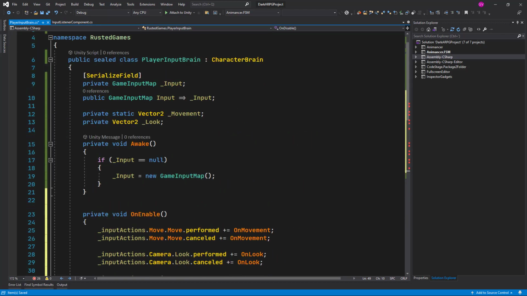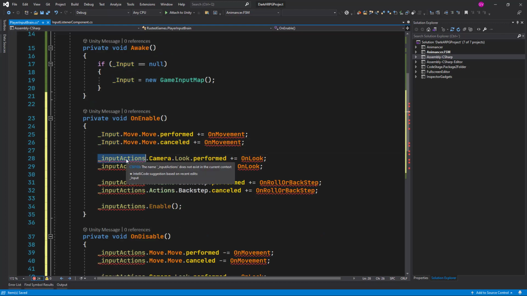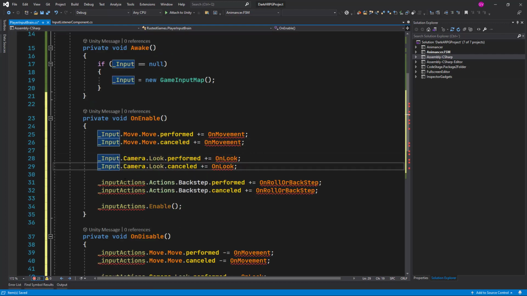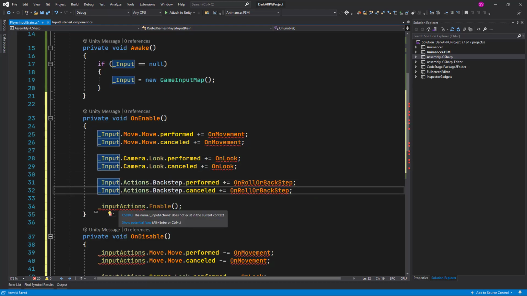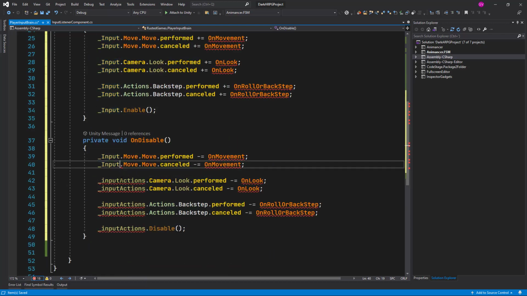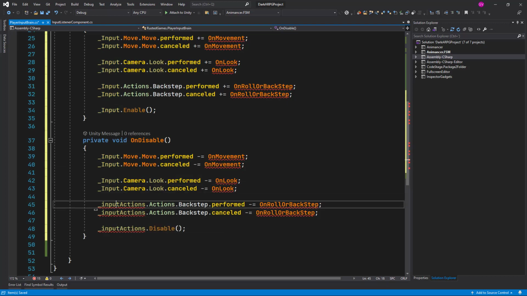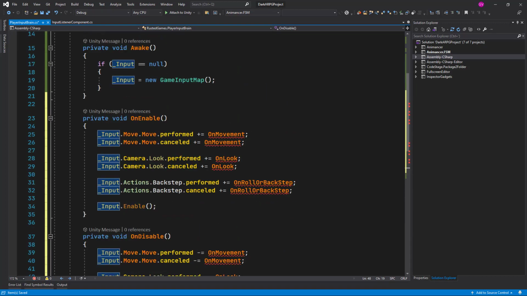We'll see that we have a lot of errors now, so we can just copy the input name here and replace the input actions, backstep and actions enable. There we go.